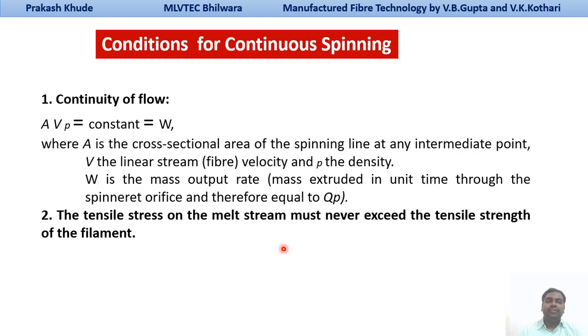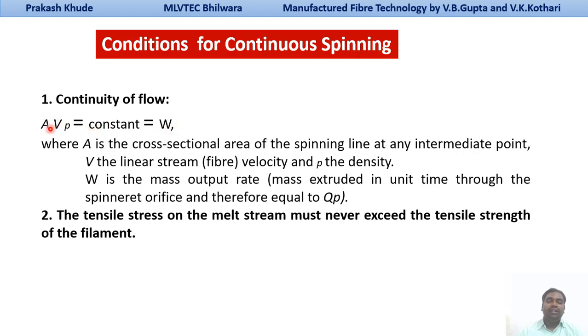The first condition for continuous spinning is the continuity of fluid flow. A times V times rho is constant, and that is equal to the mass output rate.